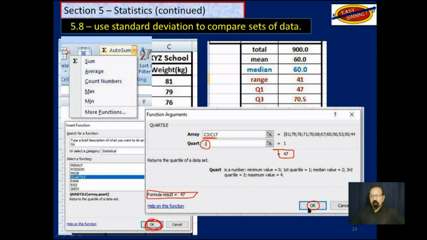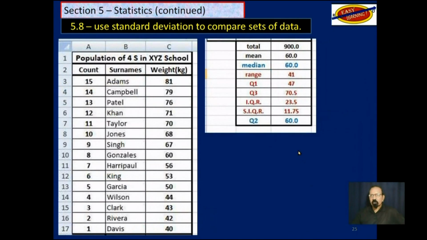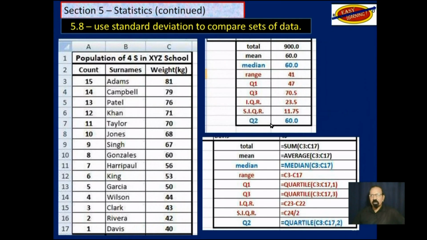So once I click on that OK, it actually gives me this 47 in that space there. That was the formula for this first quartile. And so for the rest of them, say median, I type this in this position, and once I press enter, it says that the median is 60.